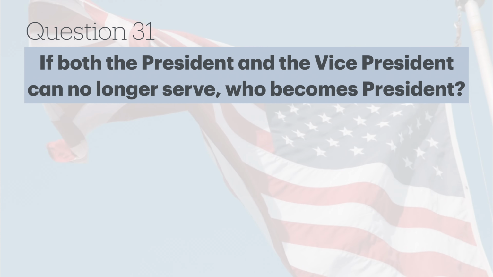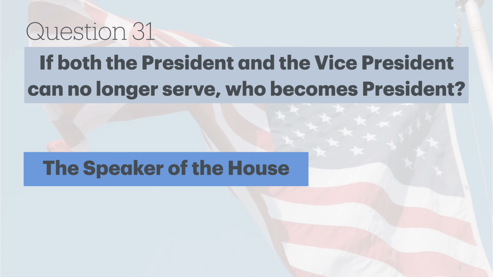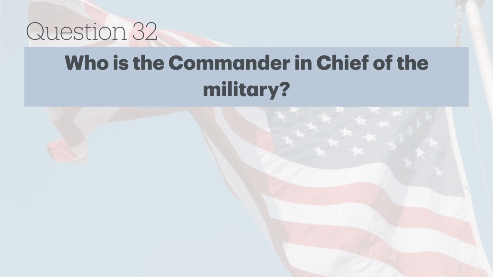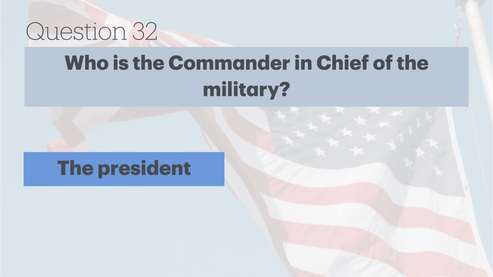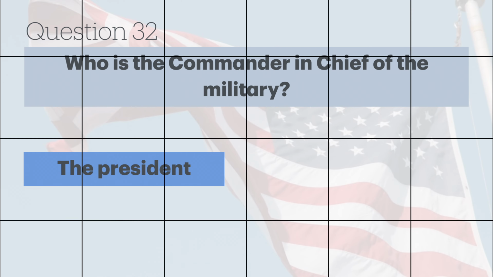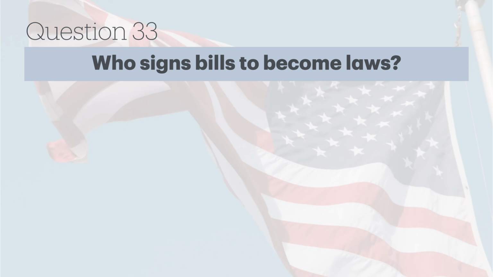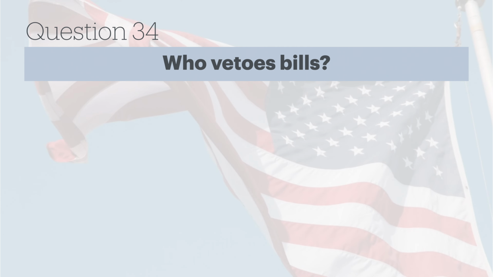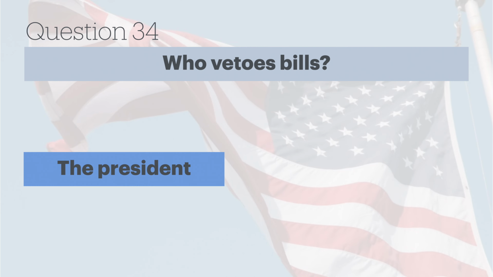If both the President and the Vice President can no longer serve, who becomes President? The Speaker of the House. Who is the Commander-in-Chief of the military? The President. Who signs bills to become laws? The President. Who vetoes bills? The President.